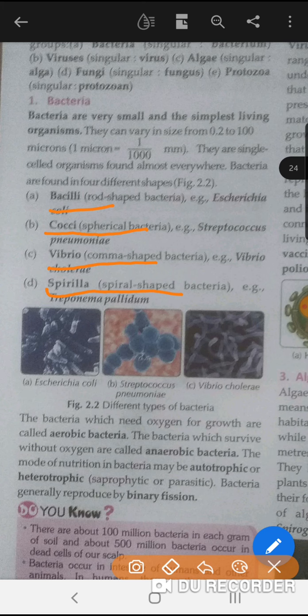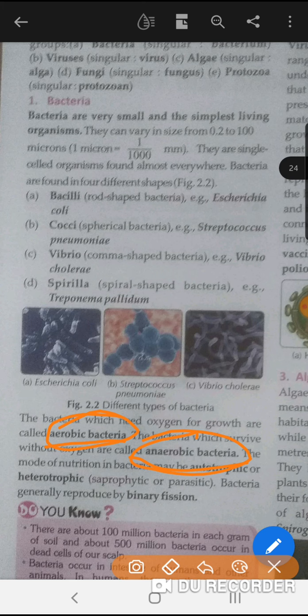The bacteria which need oxygen for growth are called aerobic bacteria. What are they called? Aerobic bacteria. And the bacteria which do not need oxygen are called anaerobic bacteria. There are 2 types of bacteria, aerobic and anaerobic. Which need oxygen are aerobic and which don't need oxygen are called anaerobic bacteria.